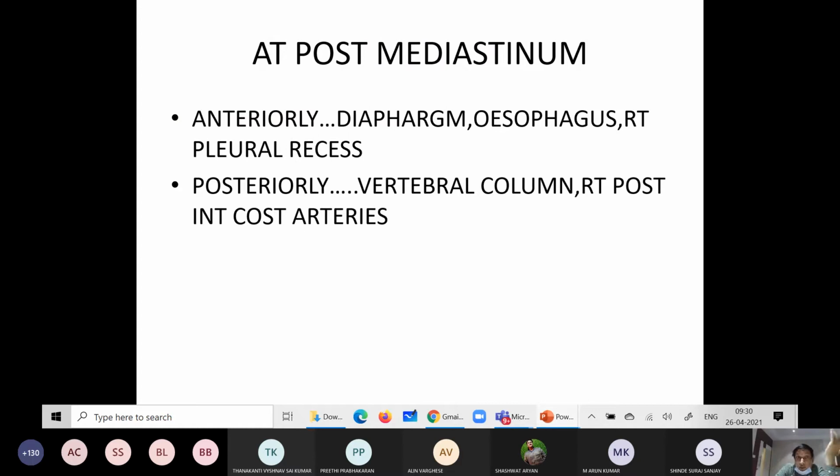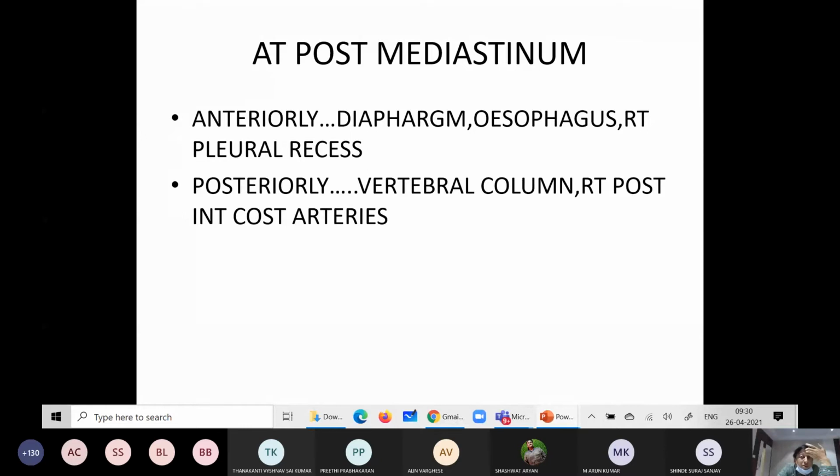Now, it enters into the posterior mediastinum. At the level of the posterior mediastinum, anteriorly the relations of the thoracic duct are again the diaphragm, esophagus, and right pleural recess. At the same level, posteriorly, the thoracic duct is again related to the vertebral column and right posterior intercostal arteries.